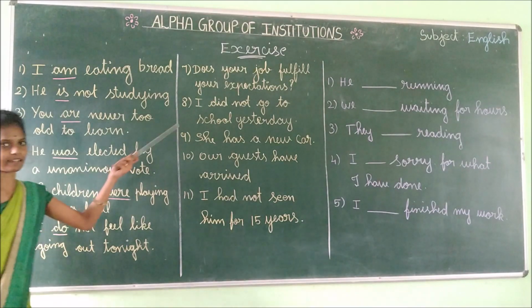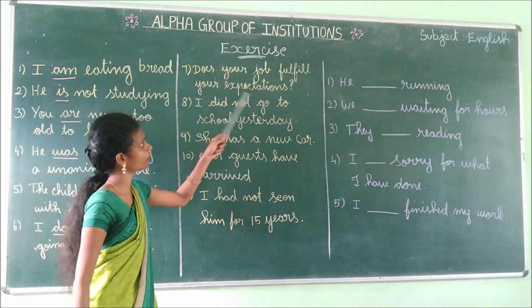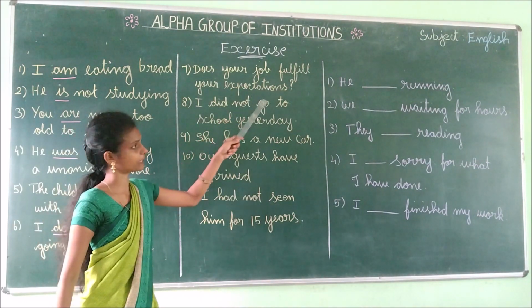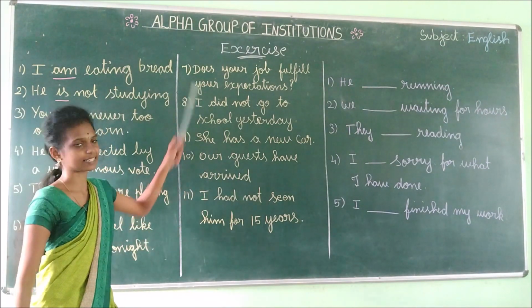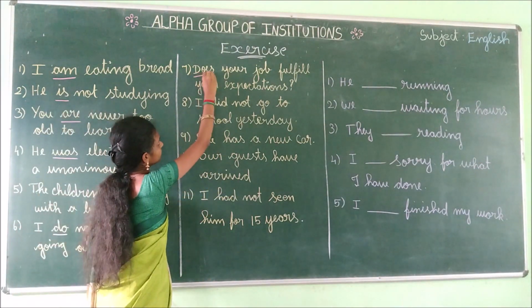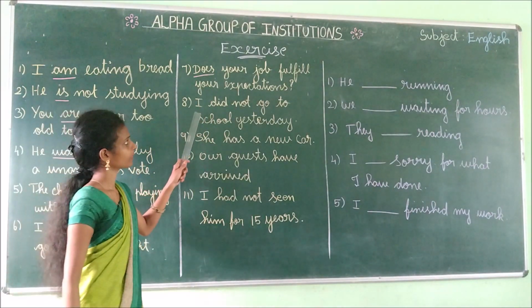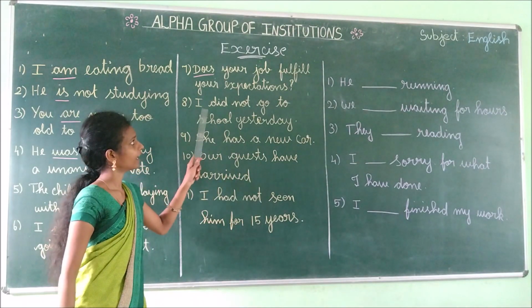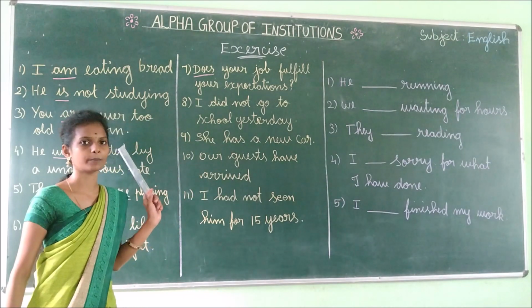And then read the seventh one. Does your job fulfill your expectations? Here, which one is the primary auxiliary? Yes, does. And then read the eighth sentence. I did not go to school yesterday. Here, which one is the verb?